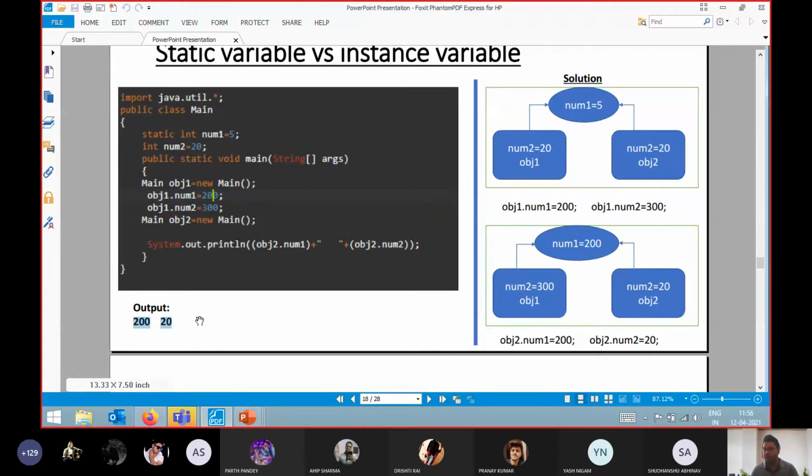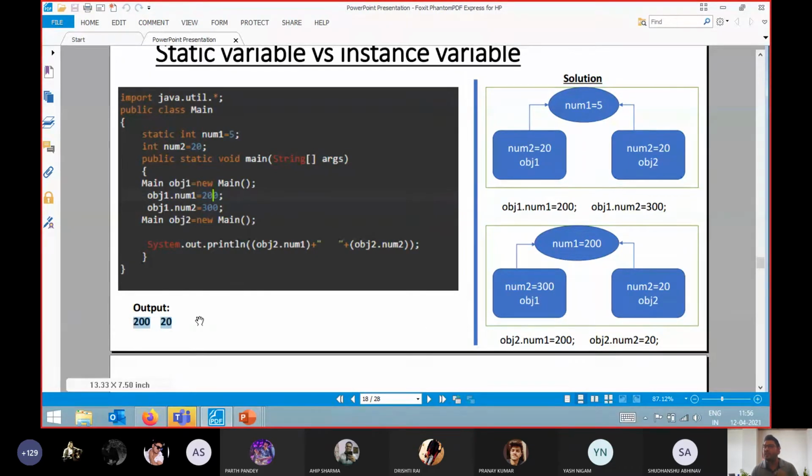You will surely update your roll number, but it's not going to make an impact on other students' roll numbers. Okay, so it is not going to make any impact on other students.